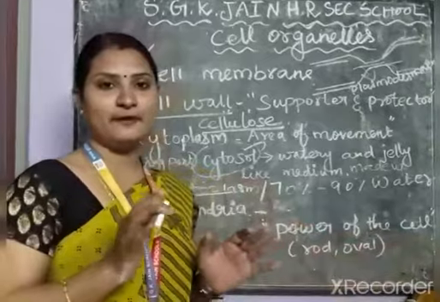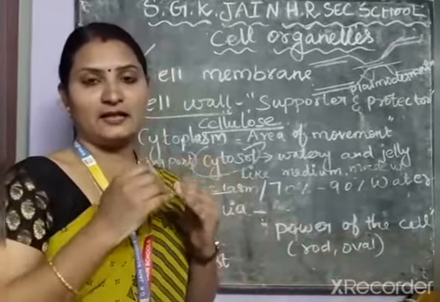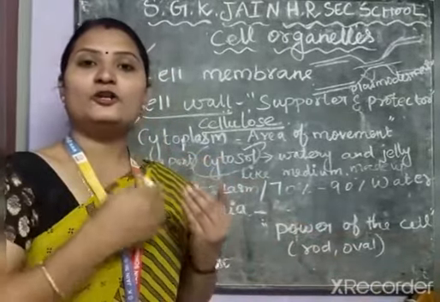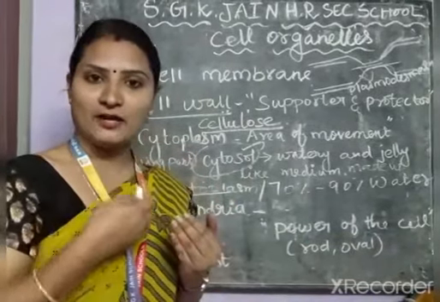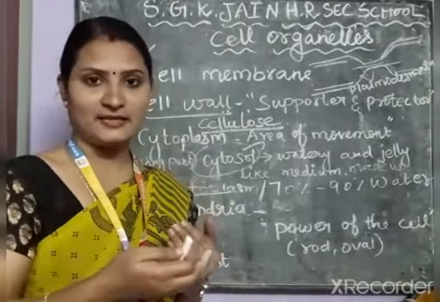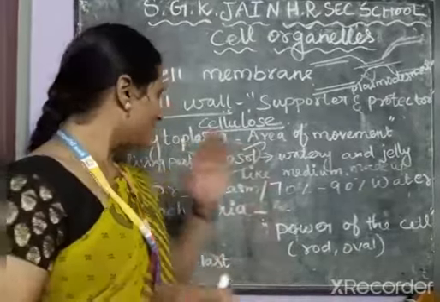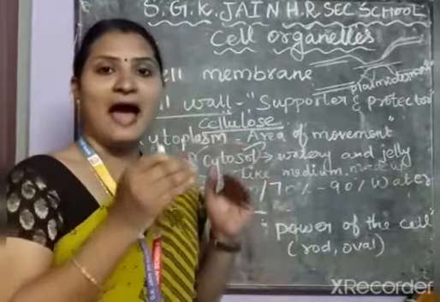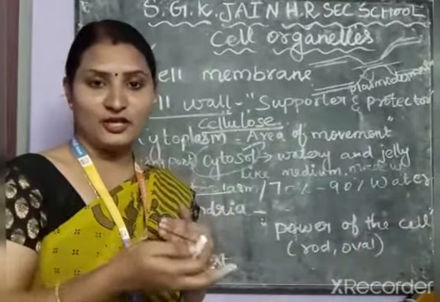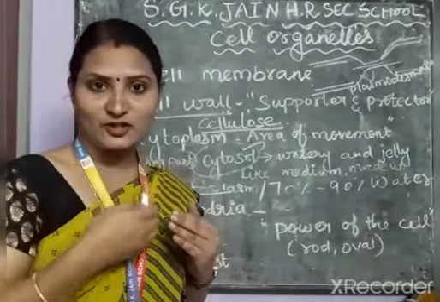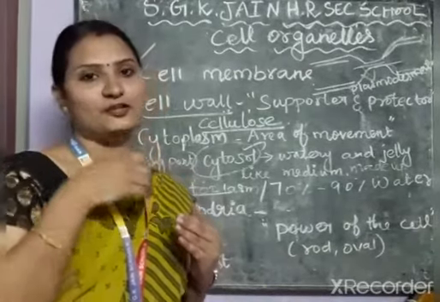For example, the food we eat is broken down to release energy. That energy is used by our body to do its functions. In a similar way, the mitochondria also act inside the cell. They release energy due to the aerobic respiration taking place within the mitochondria.